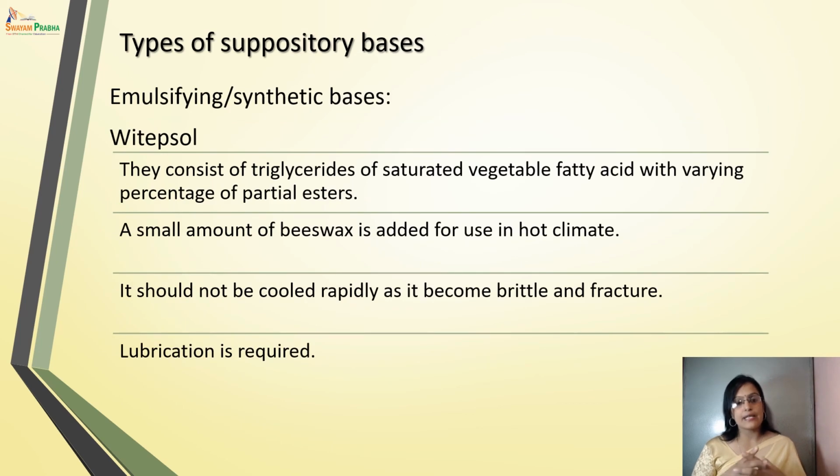The next is emulsifying synthetic bases. What is Pol? It consists of triglycerides of saturated vegetable fatty acids with varying percentages of partial esters. A small amount of beeswax is added for use in hot climates. It should not be cooled rapidly, and it becomes very brittle or fragile on cooling, and lubrication is required.